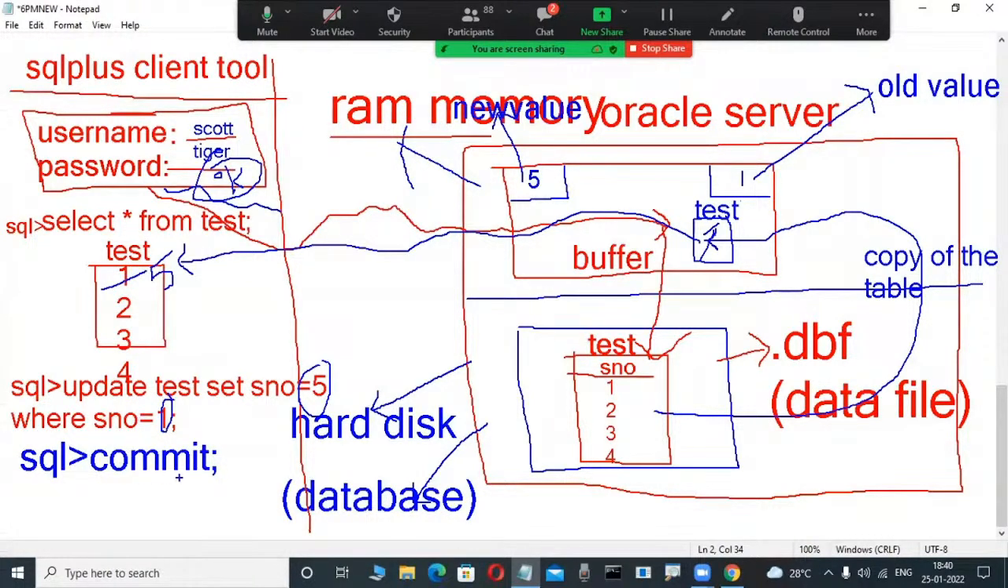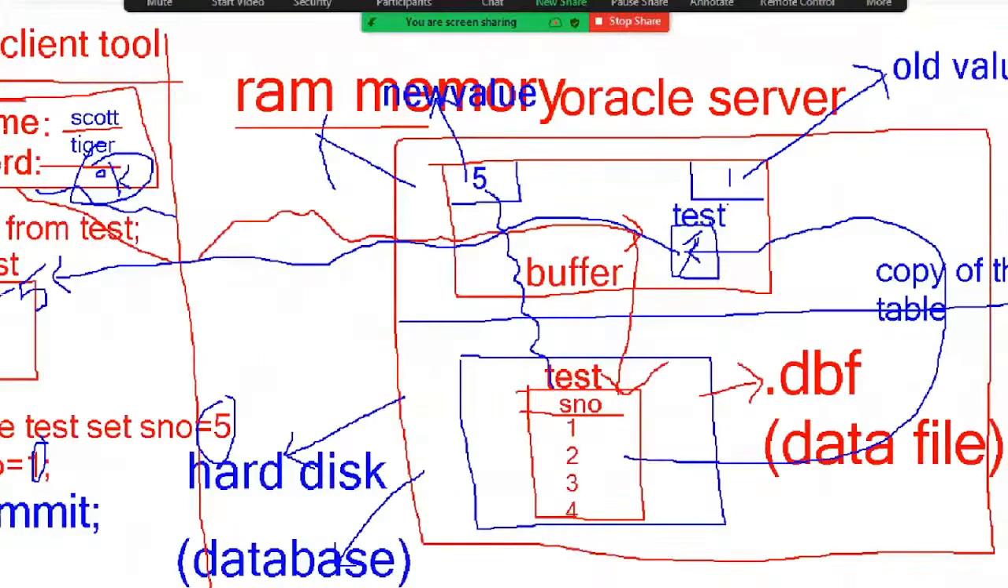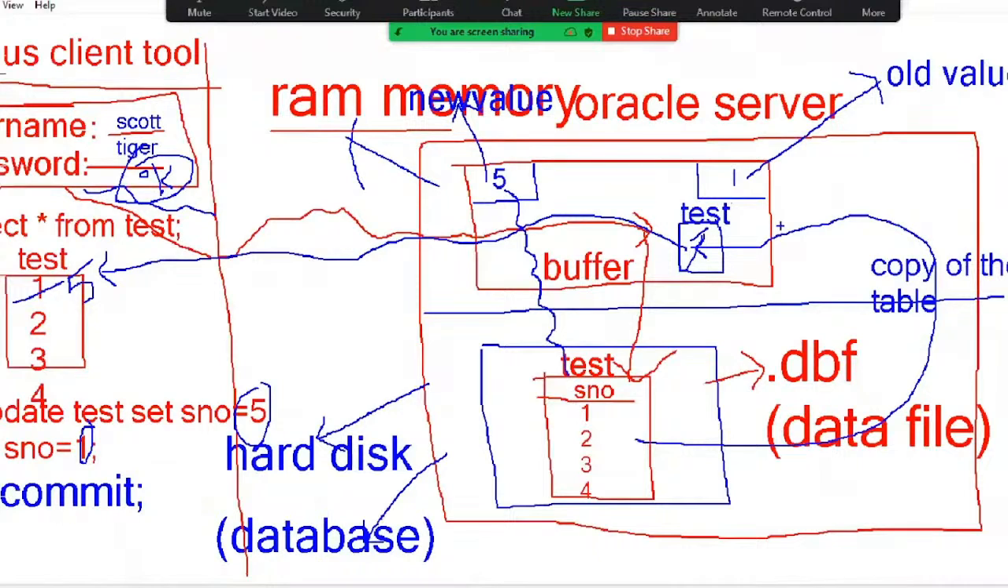And after that, when we use commit, what happened? Yes, a new value. What is the new value? At least, the new value is how much? 5. This 5 is automatically, permanently stored where? In the hard disk. In the disk only, it will be stored automatically. So commit means save the new value for the transaction permanently in the hard disk. That is nothing but save.